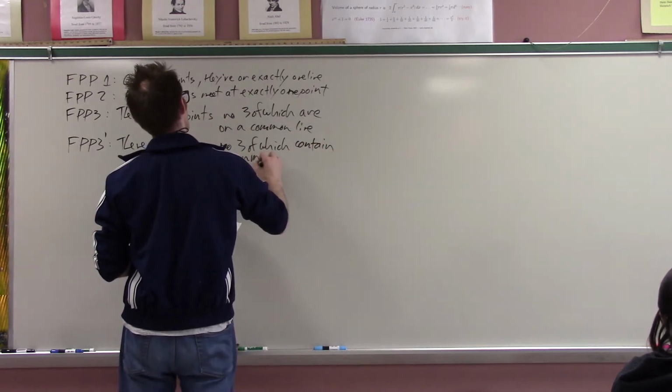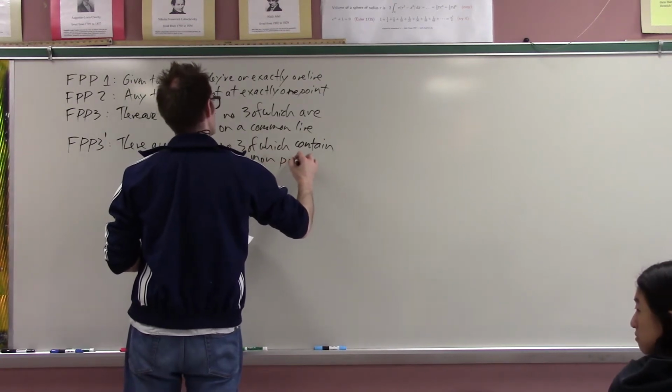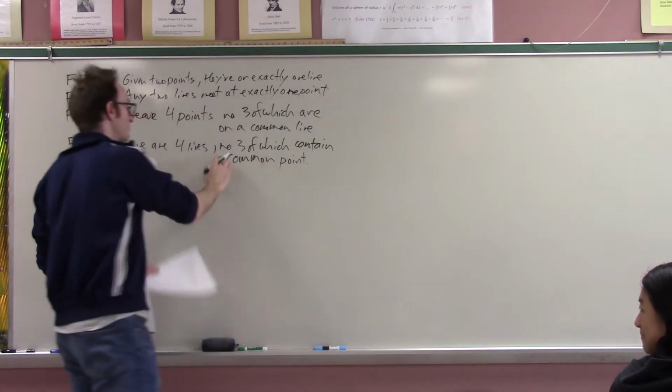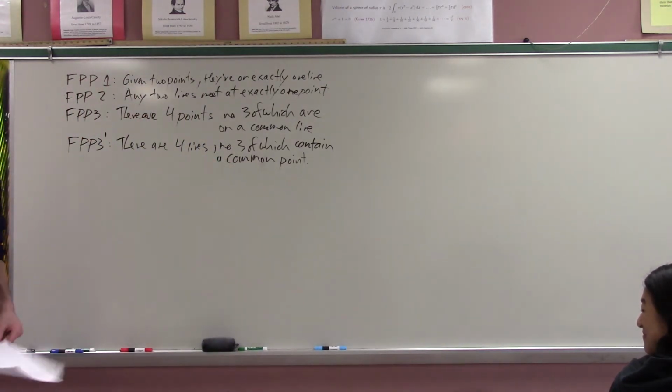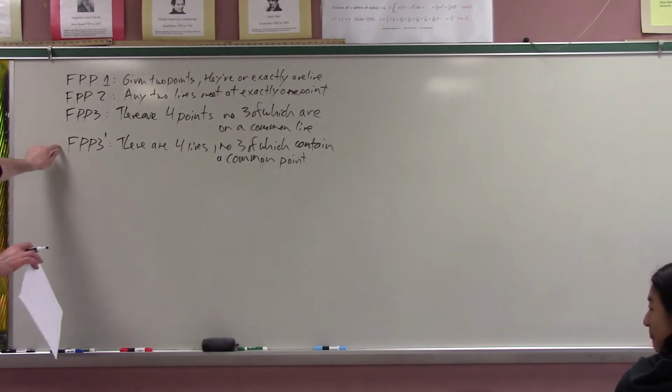Okay, so what we did in the previous video is we proved FPP3 prime. We could just very well have taken all 4 of these as axioms, but that's not necessary because we proved this one from the other one.